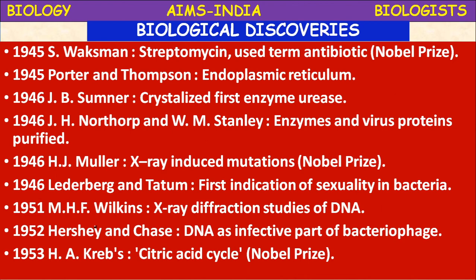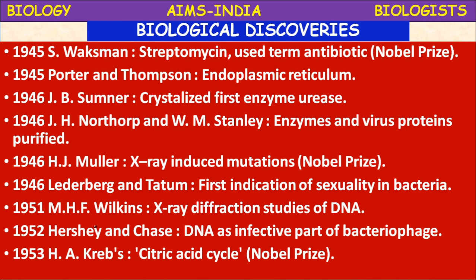Next, 1951, M.H.F. Wilkins used X-ray diffraction in the study of DNA.